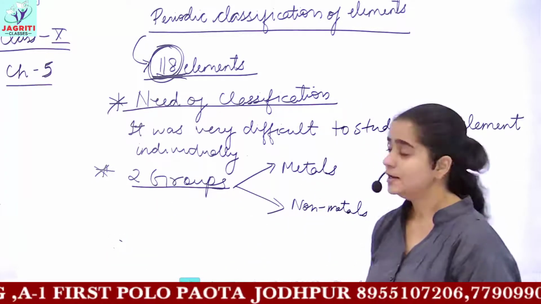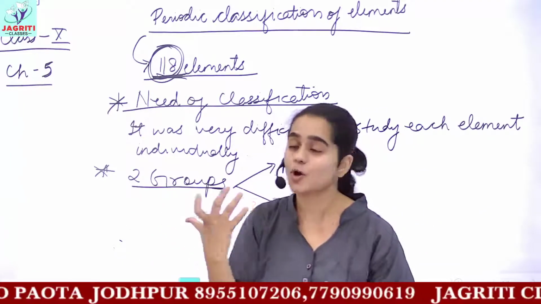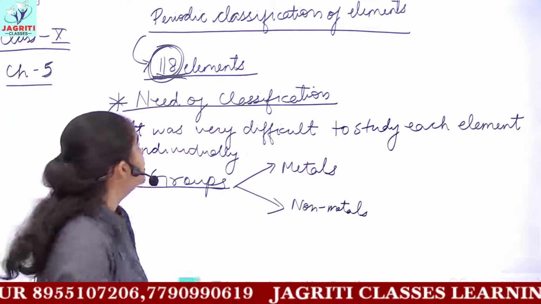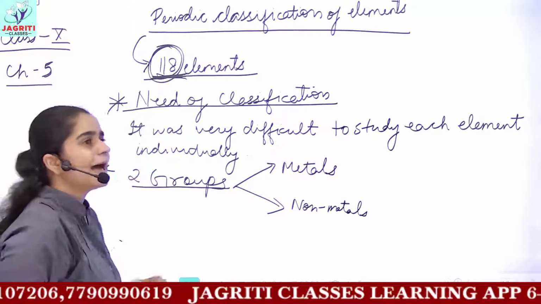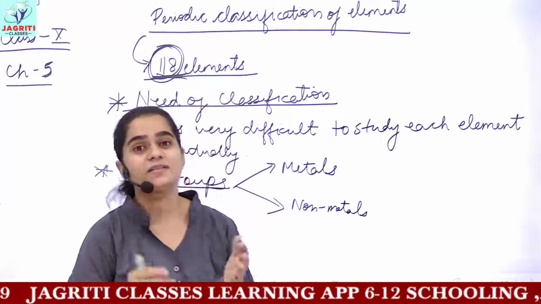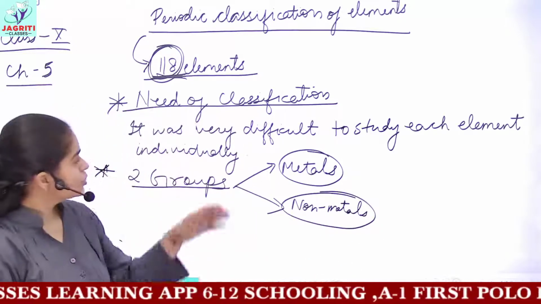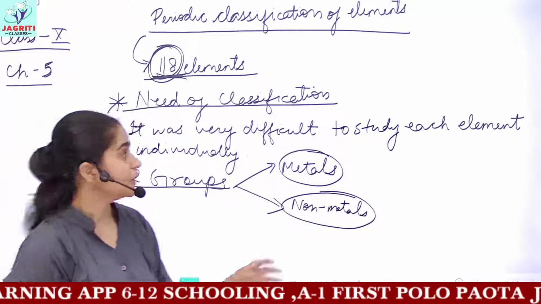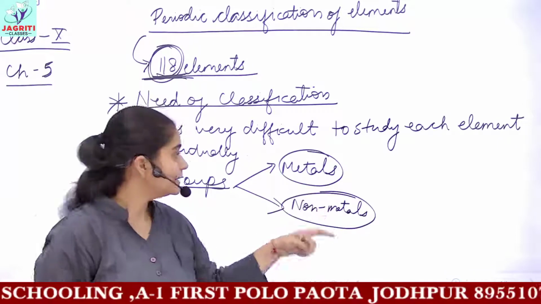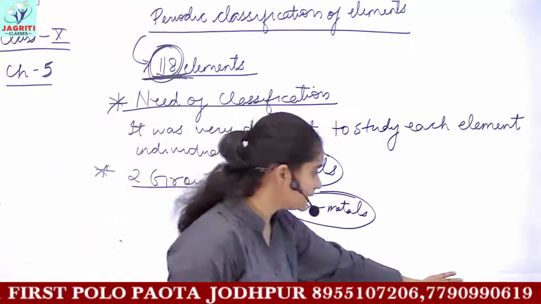Now the problem was that there were no advanced studies or options to study the properties, and all the properties of every element were not known to us. So it was very difficult because some elements had the properties of both metals and non-metals, and some other elements didn't have any common properties with either the metals or the non-metals. So this classification was rejected because the nature of these elements cannot be grouped under these simple subheadings, that is, either the element may be metallic or it may be non-metallic.